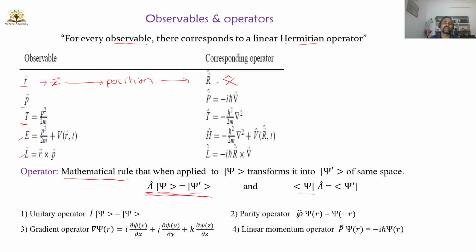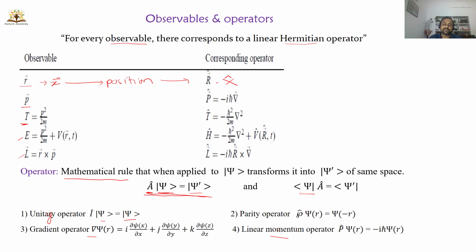I want to give some other examples. Position is an operator, momentum is an operator, kinetic energy, total energy, linear momentum, angular momentum, all these are operators. There are some other operators like the unity operator. When I cap acts on psi, you get the same psi. There are also the parity operator, gradient operator, and linear momentum operator.